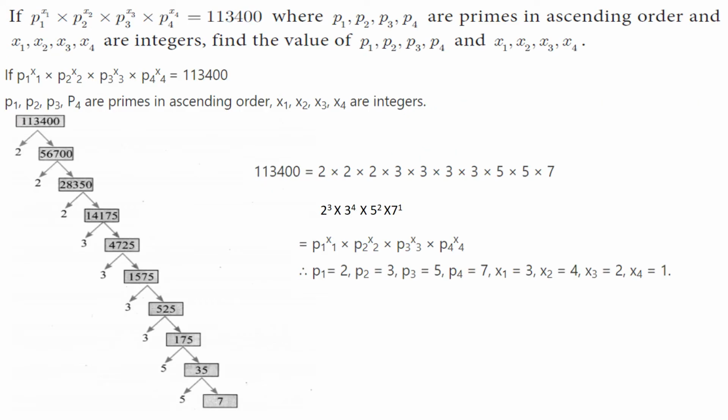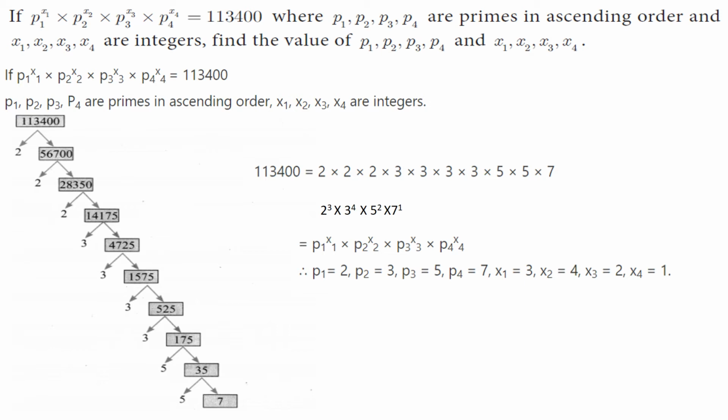Next, if p1 to the power x1 into p2 to the power x2 into p3 to the power x3 into p4 to the power x4 equals 113400, where p1, p2, p3, p4 are primes in ascending order and x1, x2, x3, x4 are integers, we have to find the values of p1, p2, p3, p4 and x1, x2, x3, x4.